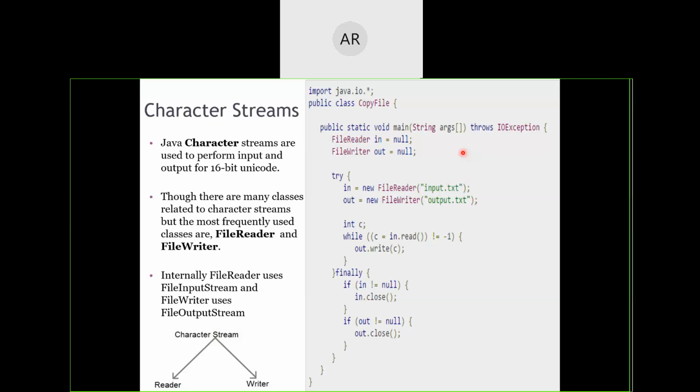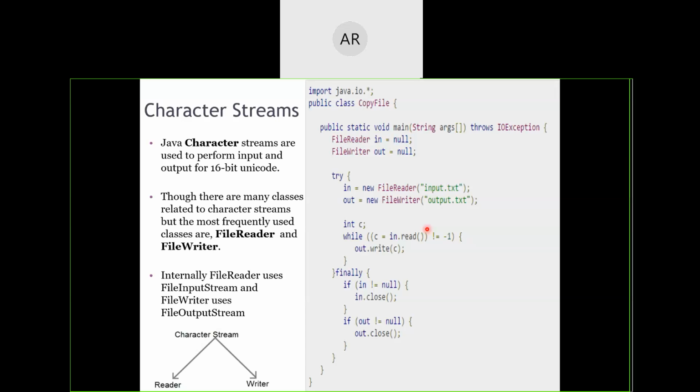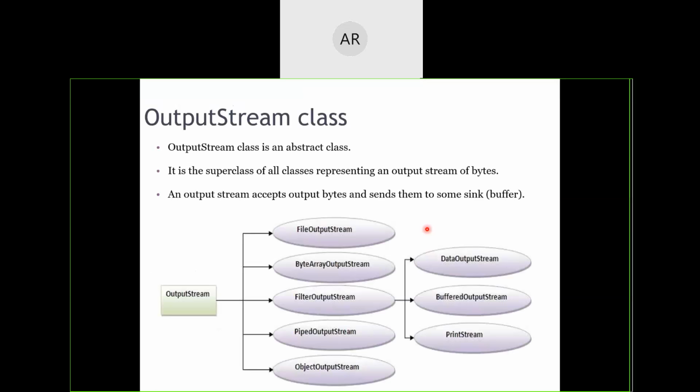Correct. Instead of file input stream, we have file reader. Instead of file output stream, we have got file writer. That's the only difference that comes over here. Only at the time of creation, the class names are differing, remaining all is same. So if you remember one program, you will be able to write another program automatically. Okay, so this was what I wanted to put forth in front of you.